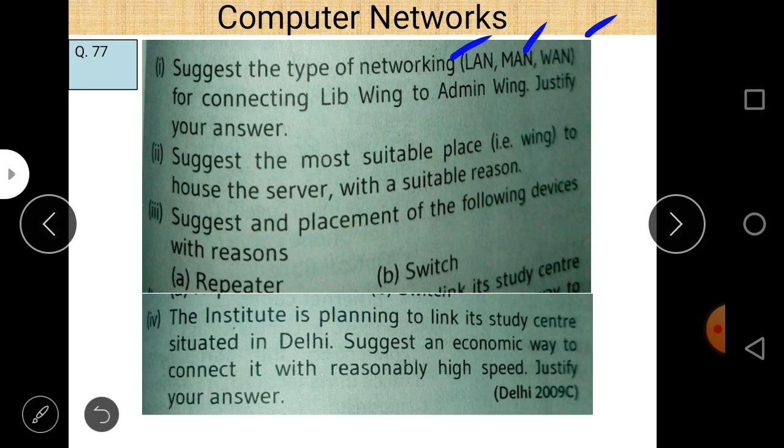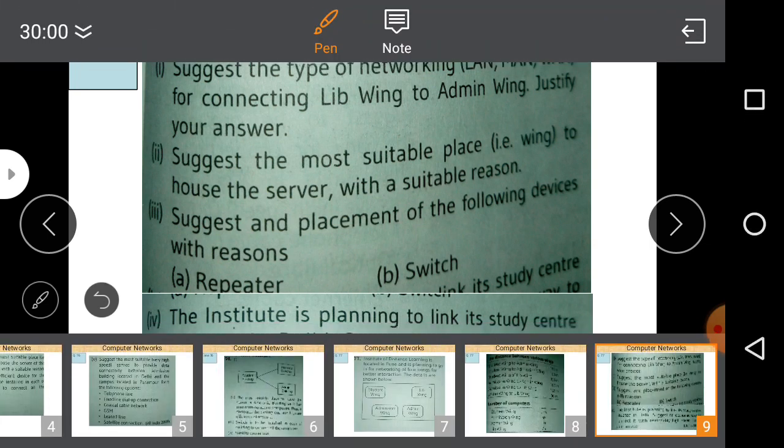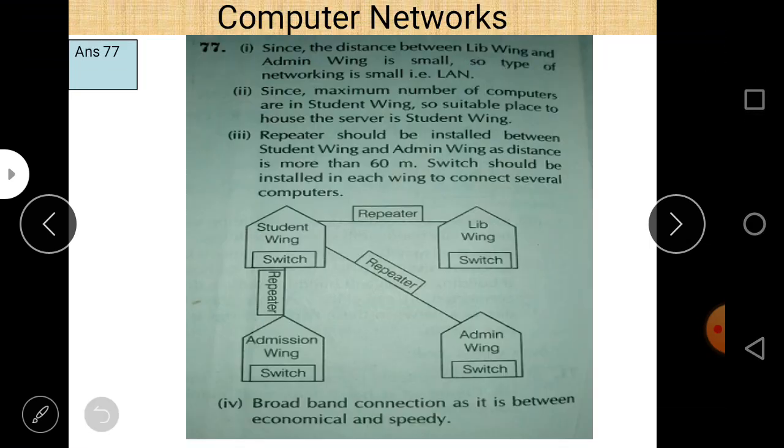So in this case it is quite clear that we will use LAN, because all these computers are connected within a single campus and the distance is very low, around 125 meters. So LAN is the final answer. Let us check whether LAN is the answer or not. Since the distance between library and admission is the smallest, the type of network is small. The answer is LAN.